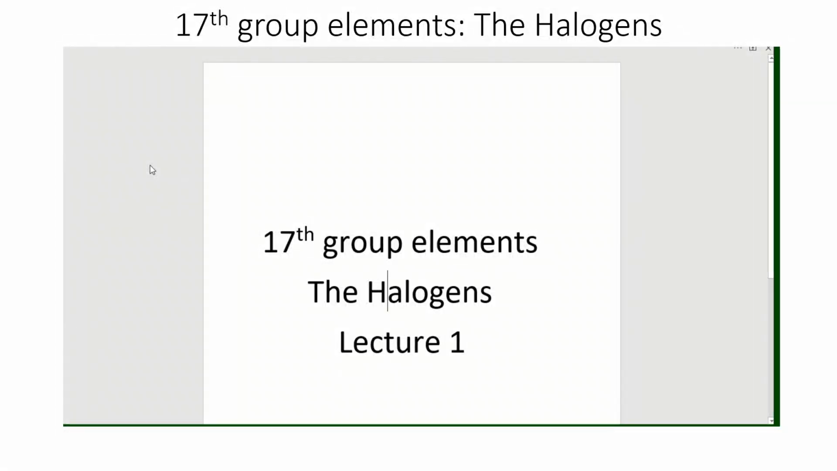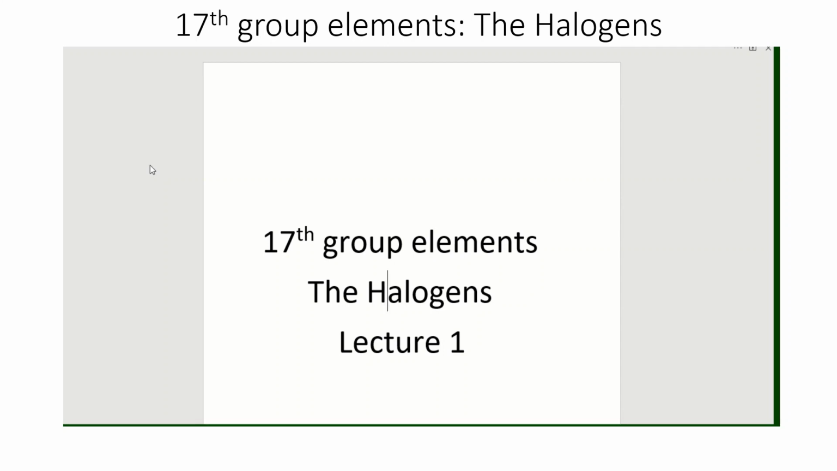Today we are going to discuss the 17th group elements, the halogens. Lecture 1 it is. As we know, in the p block elements, the 13th group is the boron family, the 14th group is the carbon family, the 15th group is the nitrogen family, the 16th group is the oxygen family. Now it is the 17th group, the halogen or fluorine family.